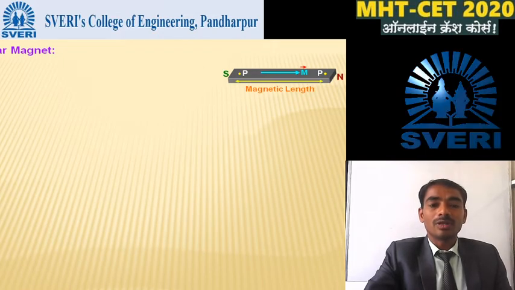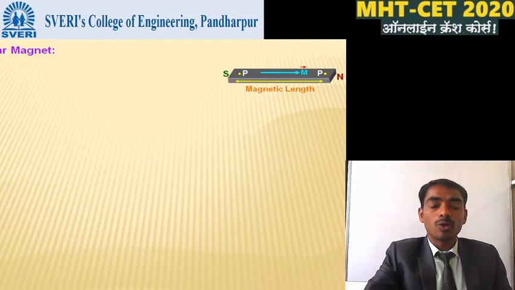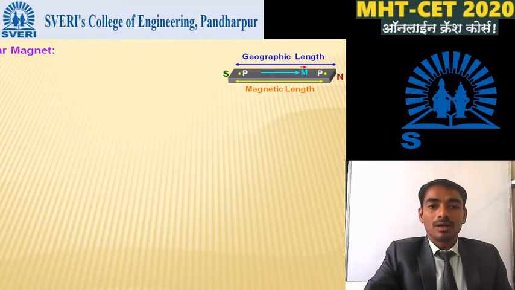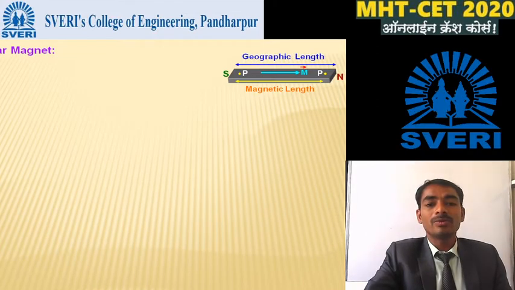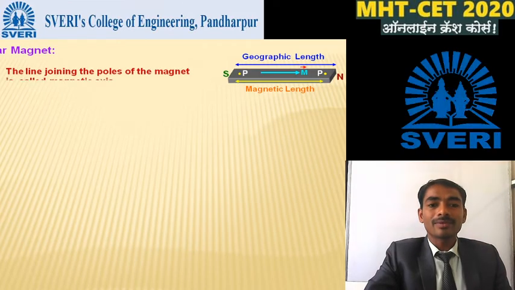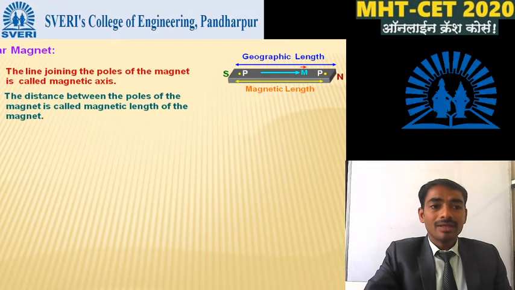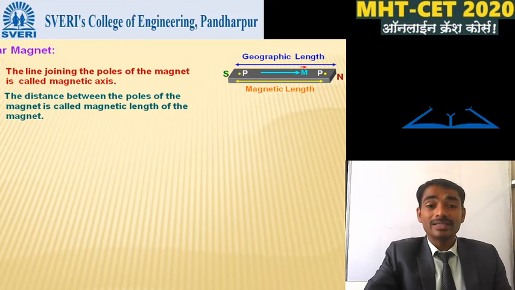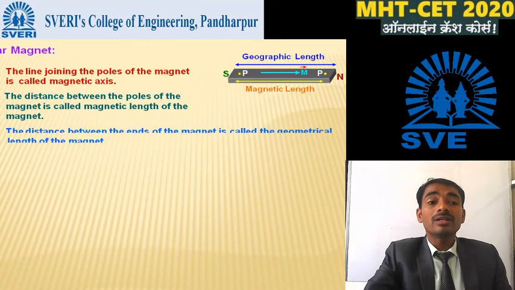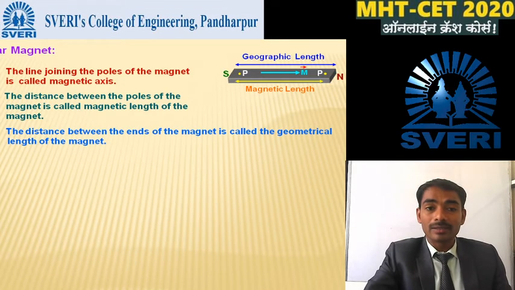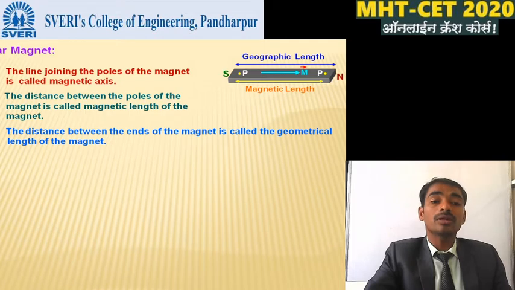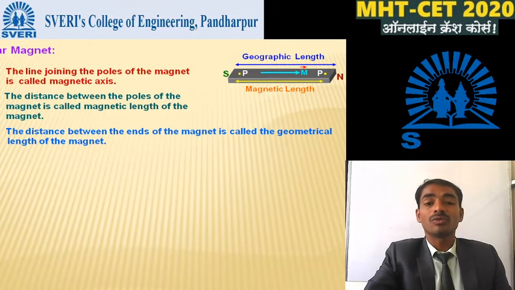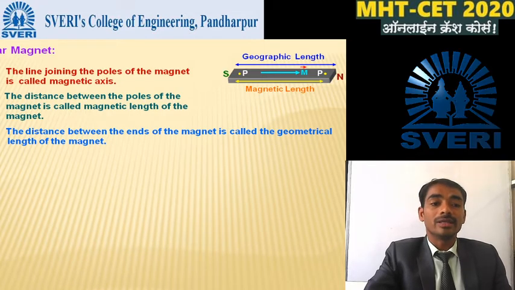So the total length from pole to pole is the geometric length of the bar magnet, and the line joining the poles of the magnet is called the magnetic axis. See here, there are important terms about the bar magnet. All these terms are very important for the CET or for MCQs.